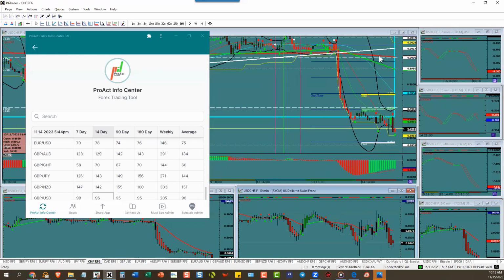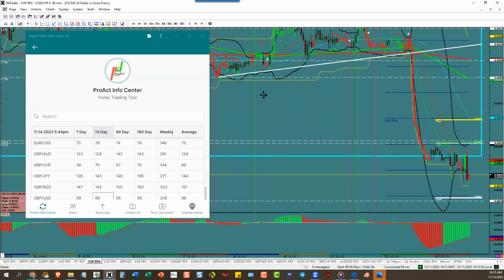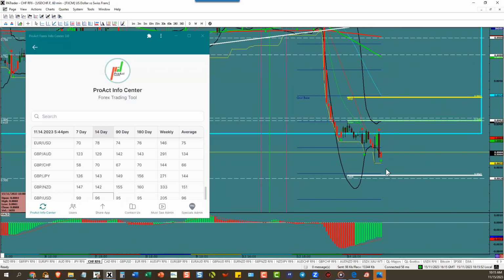Dollar Swissy continuing on down here. Doesn't have much far to go here, but dollar is continuing on down. There's the closing reverse, same as the dollar index has. Unfortunately, the target is only right here.